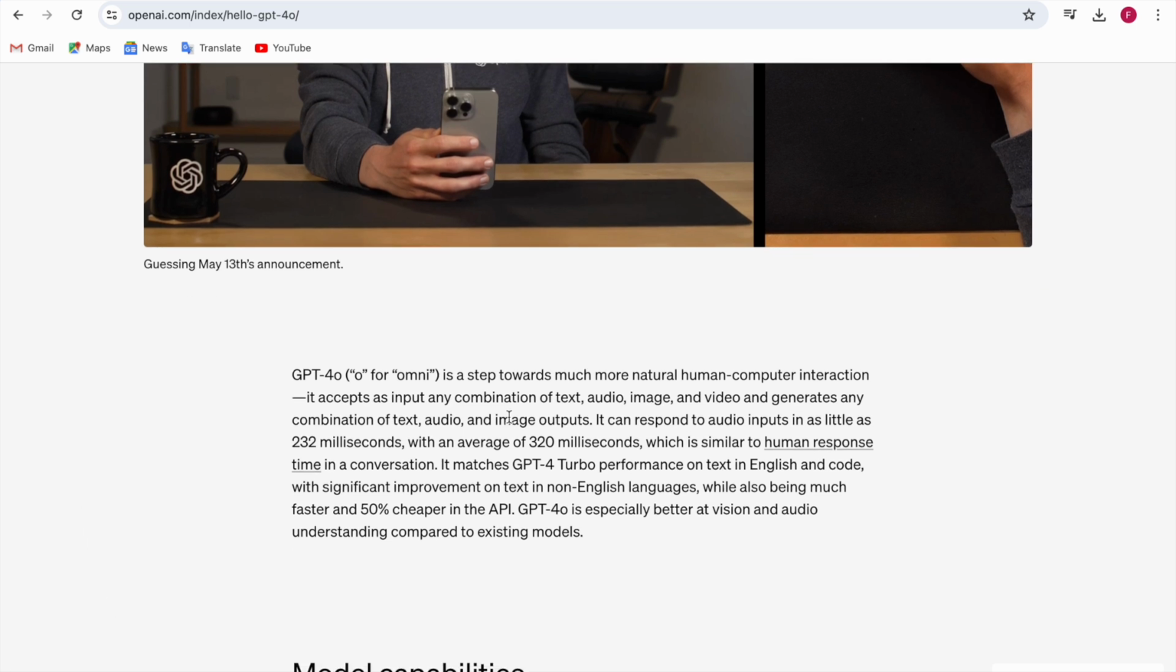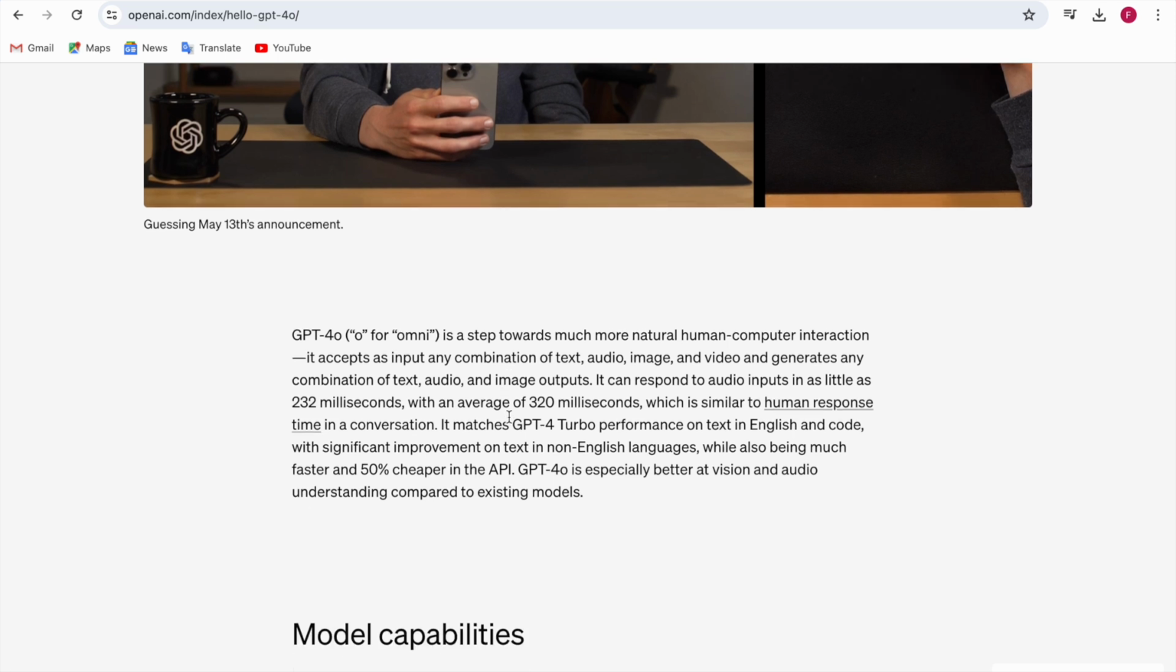And even if you heard the language, like how ChatGPT was speaking, it looked human, like there was interaction. It also accepts any combination of text, audio, image, and video, and generates any combination of text, audio, and image. It can respond to audio inputs in as little as 232 milliseconds, with an average of 320 milliseconds, which is similar to human response time in a conversation.